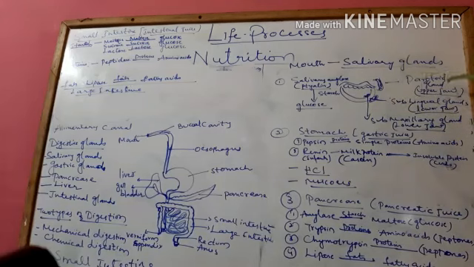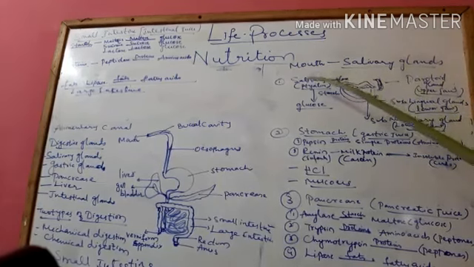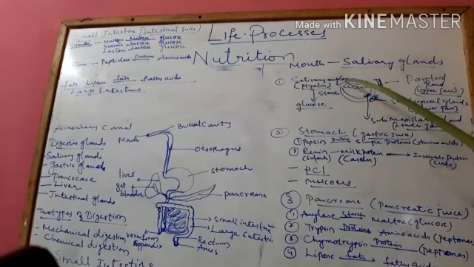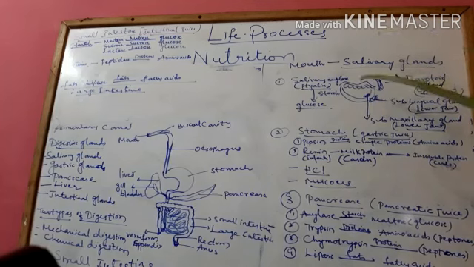The parotid gland in the upper jaw, sublingual gland in the lower jaw, and submaxillary gland. All these three pairs of glands help in secretion of an enzyme called salivary amylase. So salivary glands produce the juice called salivary juice. So what are those glands which produce salivary juice?